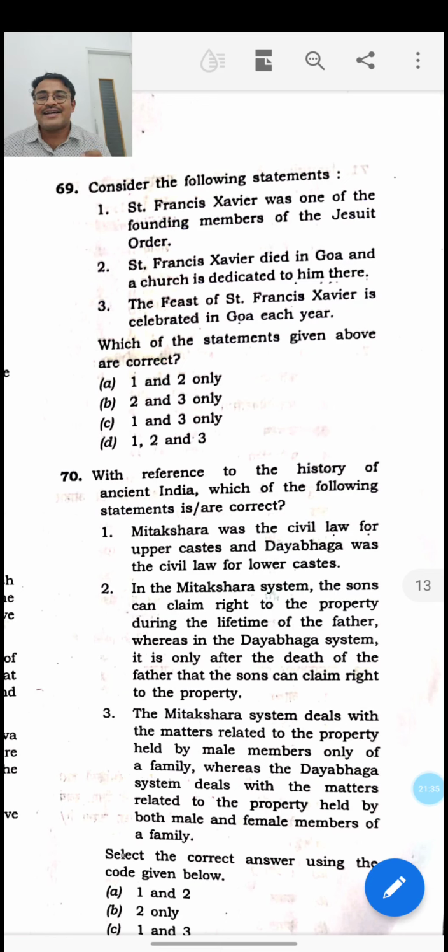So the third statement is correct, the first statement is correct. So the answer for this question is 1 and 3 only, because he died in China and his dead body was brought back to India. So 1 and 3 only is the answer.